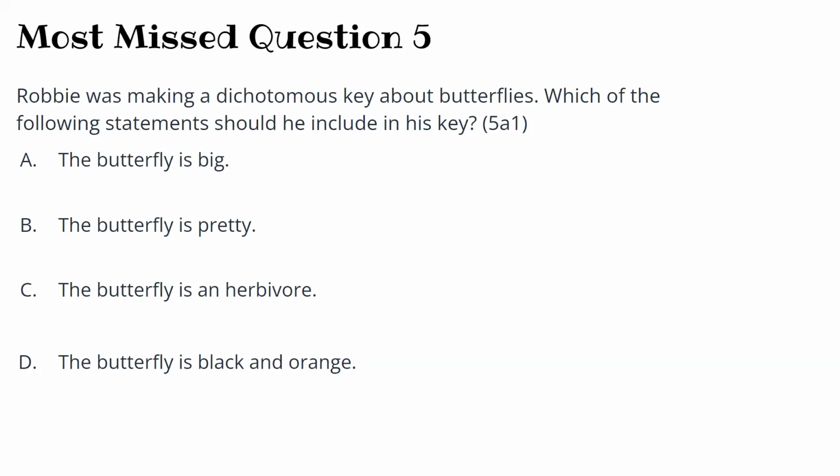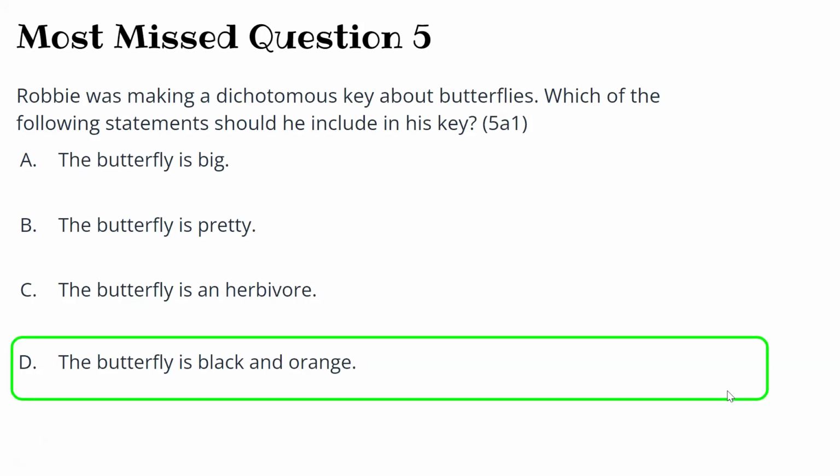Next one is, Robbie was making a dichotomous key about butterflies. Which of the following statements should he include in his key? Is it big? Is it pretty? Is it herbivore? Or is it black and orange? So remember, we will always look at the external characteristics. Pretty and big are very subjective. Herbivore, you cannot see, because it's not something that you can see. Only one that makes sense is black and orange, which you can see, so that will be your right answer.